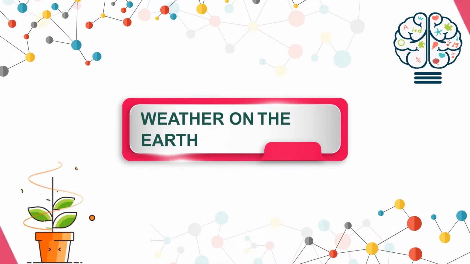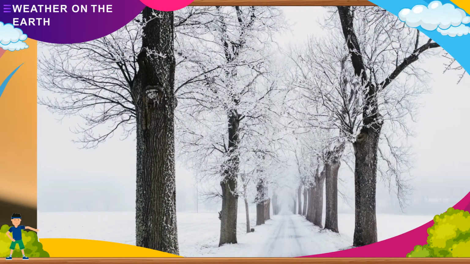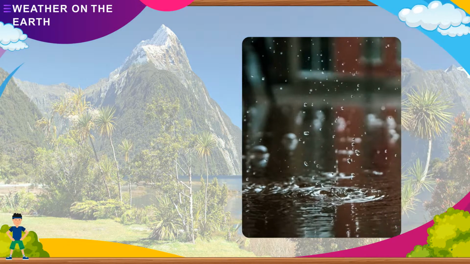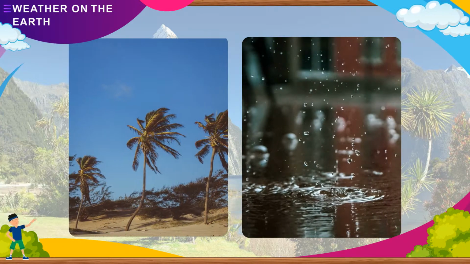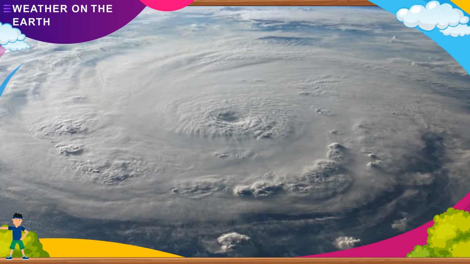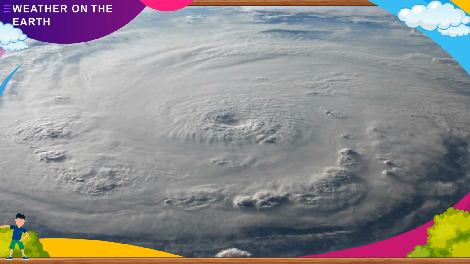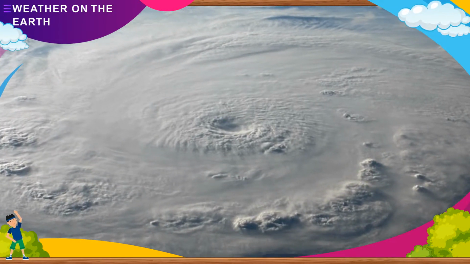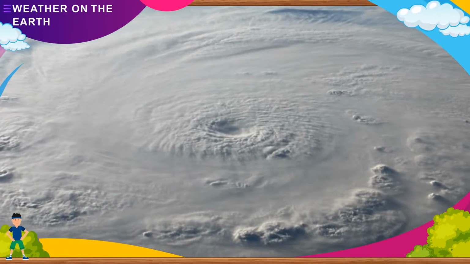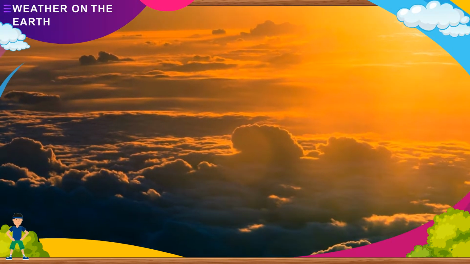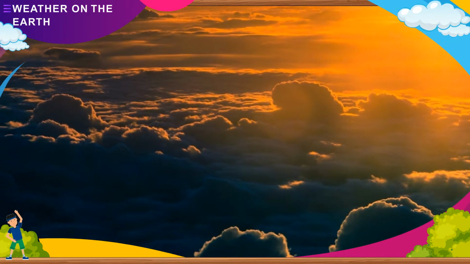Weather on the earth. Some days are hot, some days are cold, and some days are pleasant. Sometimes it rains, and sometimes it is windy. At a certain place and time, for a short time, the condition of the atmosphere is called weather. It goes on changing. This is because of the sun, wind, clouds, and rain.